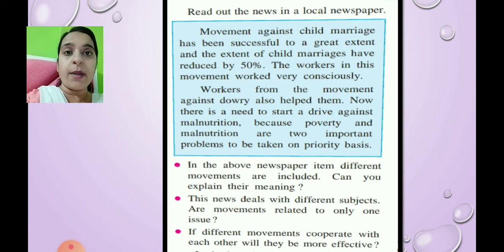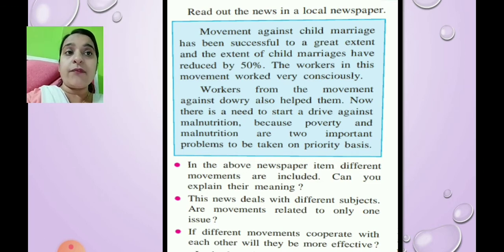One is the movement against child marriage, another is the movement against dowry. Now this news deals with different subjects. So are movements related to only one issue? Now children, here if you see there are two movements. One is about child marriage, that is, children should not be married at a young age. And next is the movement against dowry. But then if two different movements cooperate with each other, will they be more effective?